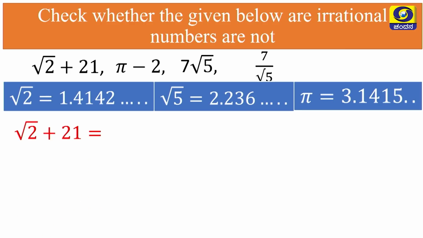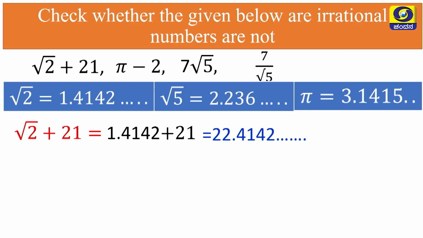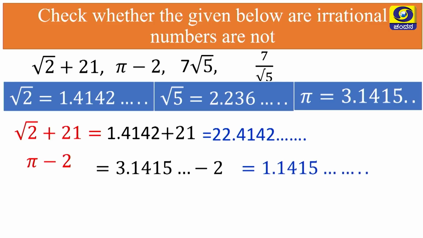Now, take the first example. Substitute the value of root 2 and add to 21, we will get 22.4142. For pi, substitute the value of pi and subtract 2, we will get 1.1415. Please observe all these examples very carefully, my dear students.